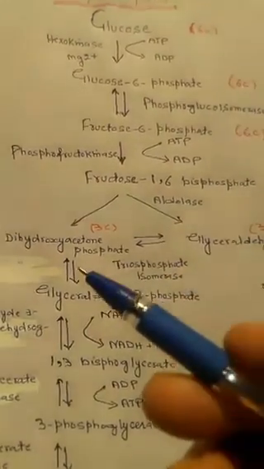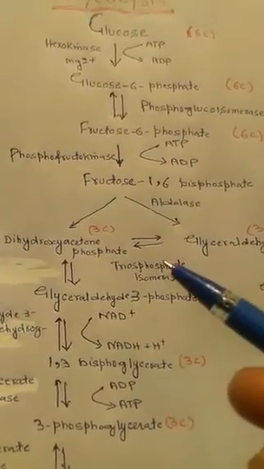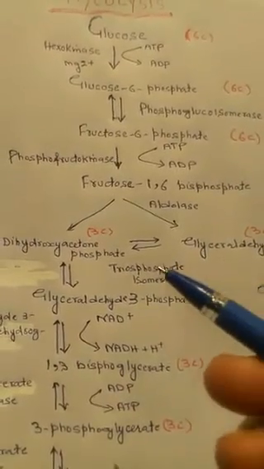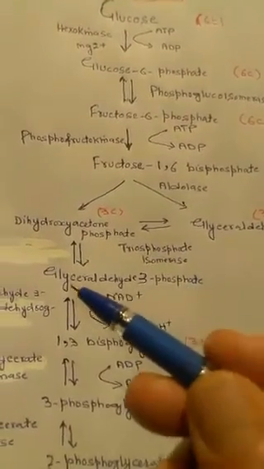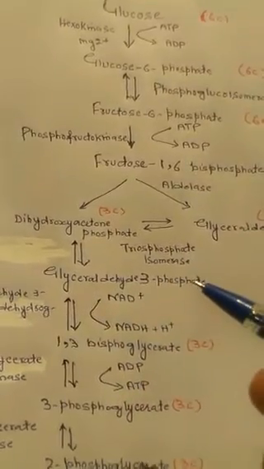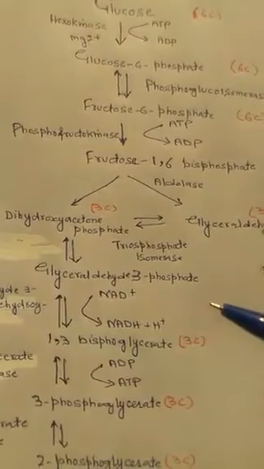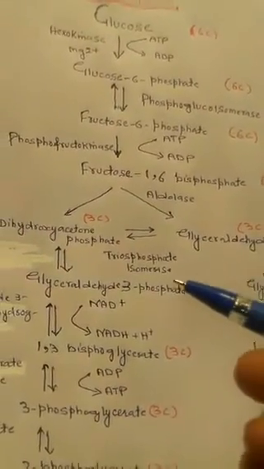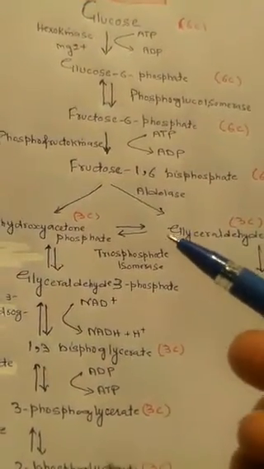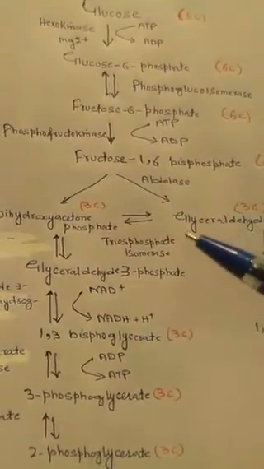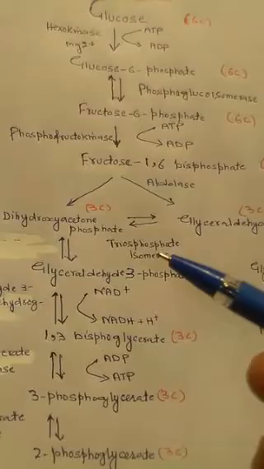And these molecules also undergo internal rearrangement. We can say they undergo isomerization and become identical glyceraldehyde 3-phosphate molecules. And the catalyzing enzyme here is triose phosphate isomerase.